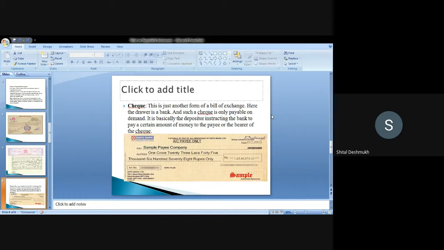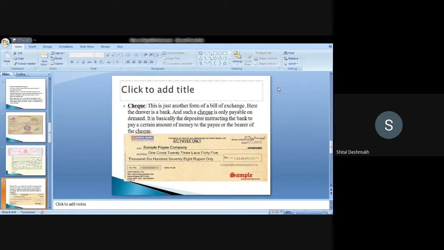In the case of a hundi, there is a condition to be a negotiable instrument. So the three things included in a negotiable instrument are the promissory note, bill of exchange, and check.